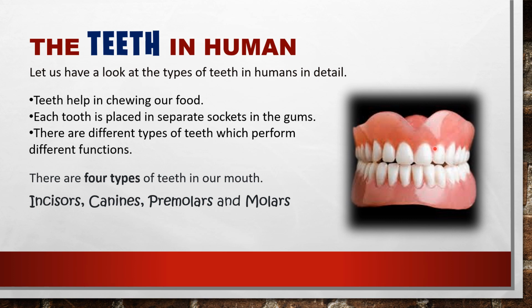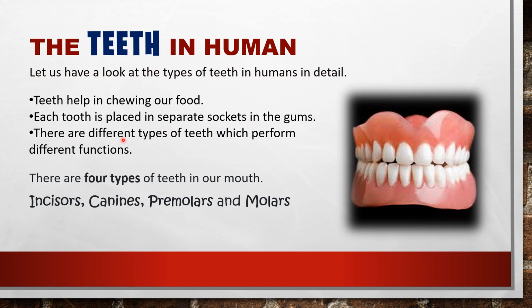This pit is suitable for each tooth, and each tooth is fixed into the socket of the gum. So each tooth is placed in separate sockets in the gums.